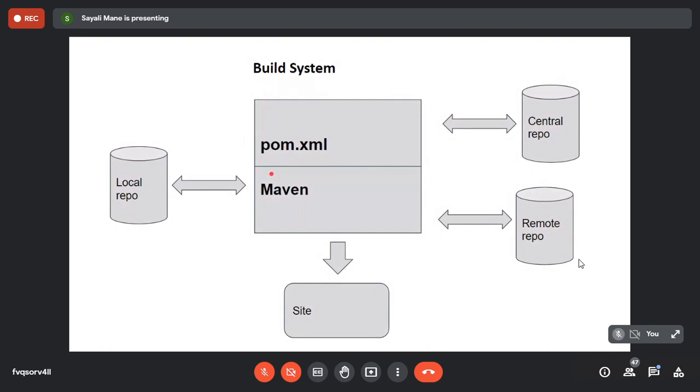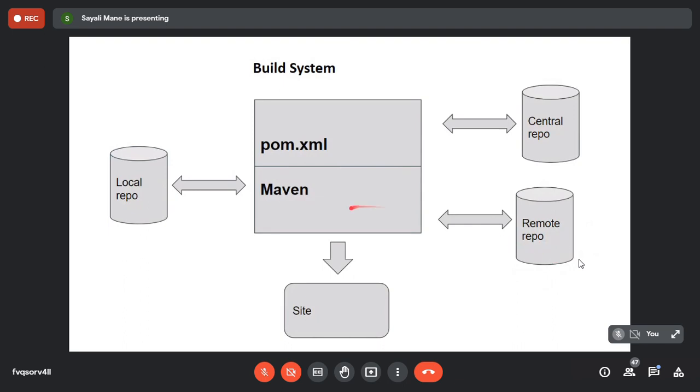Now the next one: here you can see there are three repositories. One is local, central, and the next one is the remote repository. Now note down the question. In the viva, they may ask how many repositories Maven has, or in Maven, how many repositories are there? The answer will be three repositories: the local repository, the central repository, and the third one is the remote repository.